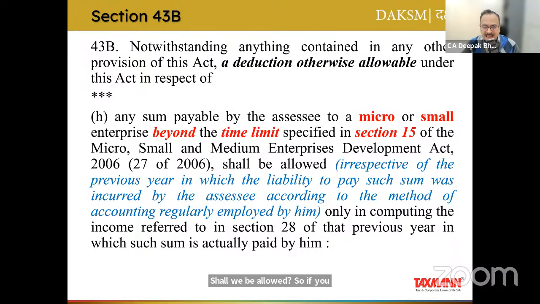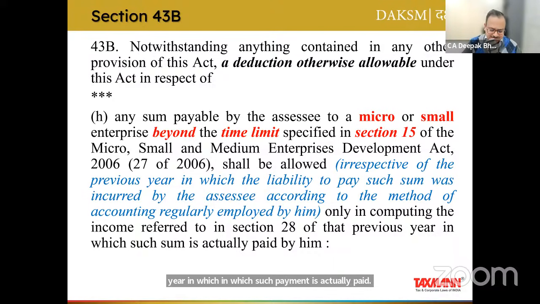So if you read the black portion of this provision, it shall be allowed only in computing the income referred to in section 28. What is section 28? Section 28 refers only to PGBP income, profits and gains from business and profession. So if, let's say, your assessee is a salaried person, it doesn't apply to them, right? Only in computing the income referred to in section 28 of that previous year. Which previous year are we talking about? The previous year in which such payment is actually paid.